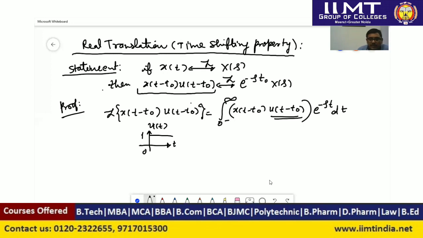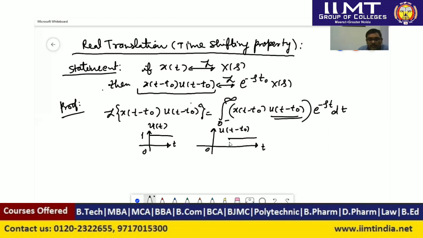That is for time t less than 0, it will be 0. Okay, so we will shift this signal by time t equal to t naught. So we will get u(t minus t naught), and this signal will be present from time t equal to t naught to 1.